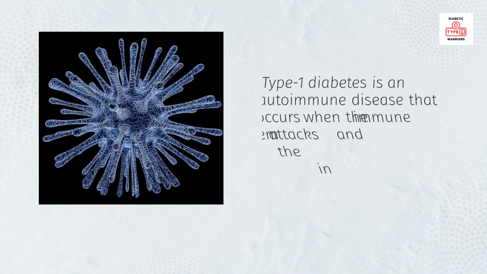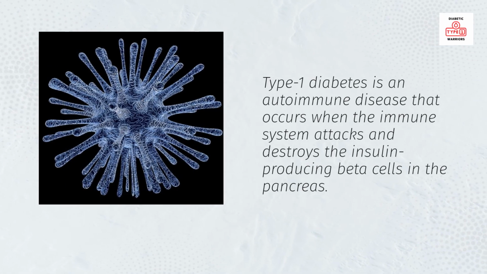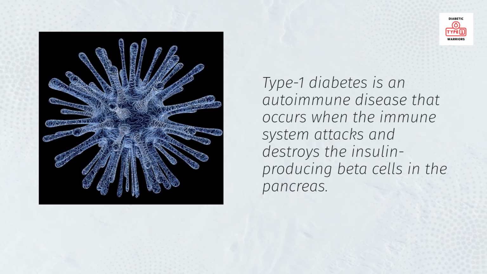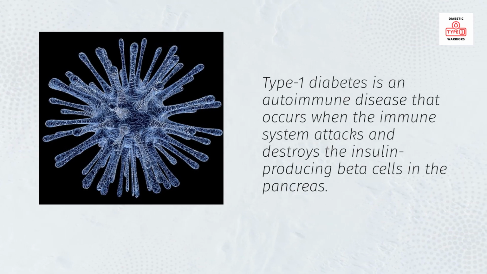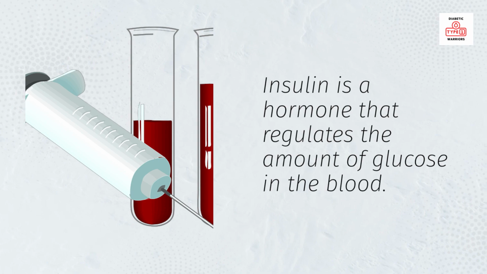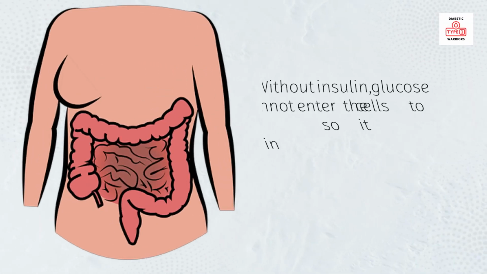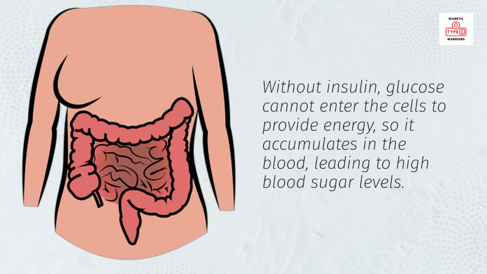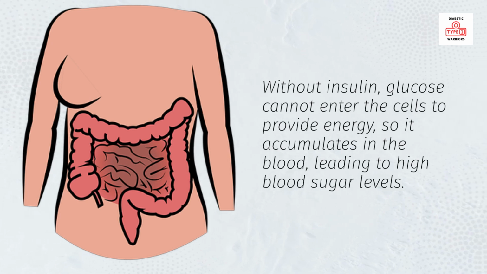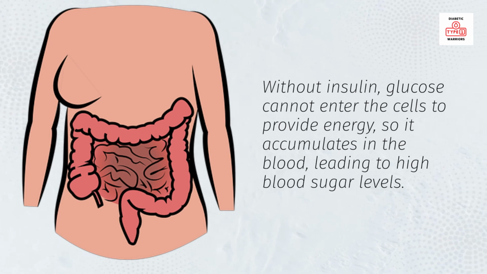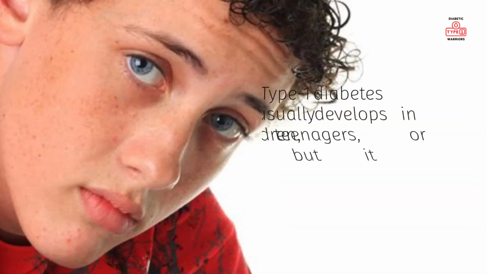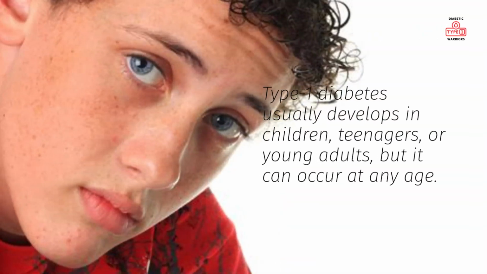Type 1 diabetes is an autoimmune disease that occurs when the immune system attacks and destroys the insulin-producing beta cells in the pancreas. Insulin is a hormone that regulates the amount of glucose in the blood. Without insulin, glucose cannot enter the cells to provide energy, so it accumulates in the blood, leading to high blood sugar levels. Type 1 diabetes usually develops in children, teenagers, or young adults, but it can occur at any age.